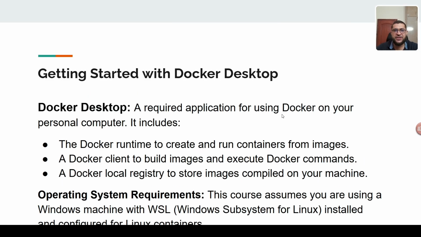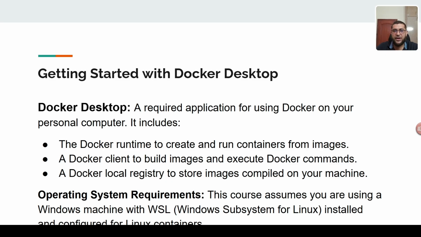Okay, next is getting started with Docker. If you are new to Docker, you can install Docker on your Mac machine or Windows machine. I already have it downloaded. What do you require for using Docker on your personal computer? It includes a Docker runtime to create and run containers from images, and a Docker client to build images.